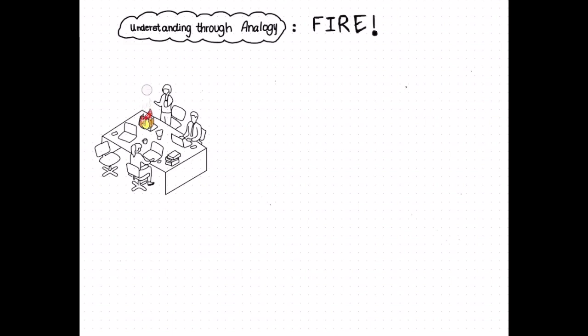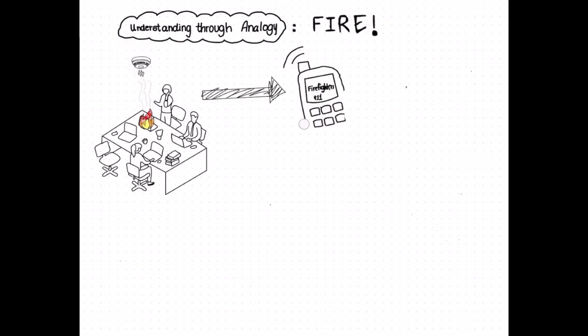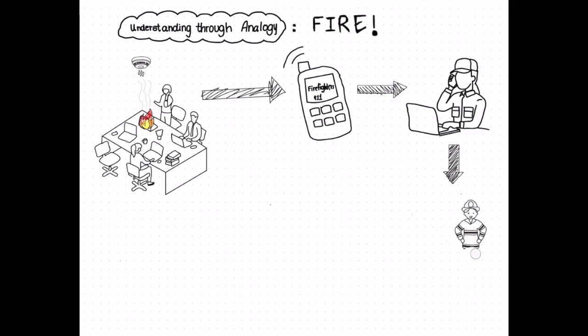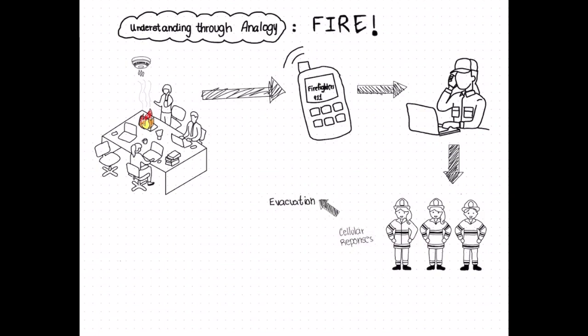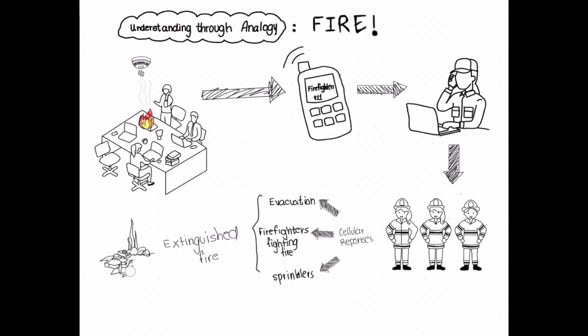Another way to visualize this is to imagine a fire breaking out in an office building. The fire represents an external signal, and the smoke detectors act as the receptors. They detect the danger and send a signal to the control room, which is the SH2 domain, and it's like the dispatcher that makes sure that the right responders to specific proteins are sent to handle the situation. Just like the firefighters arriving at the scene, the SH2 domain recruits proteins to amplify this response and ensure that the signal is dealt with efficiently. So in this situation, the civilians were evacuated, the sprinklers were triggered, and the fire was extinguished using fire extinguishers.